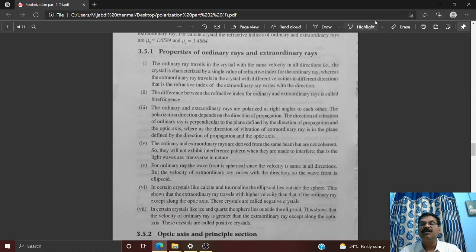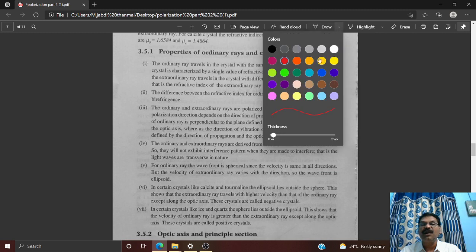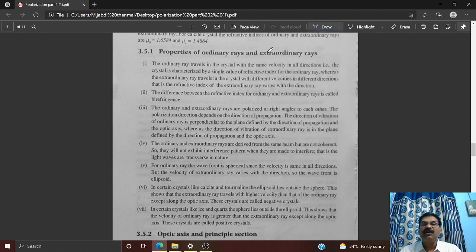Now we are going to enter into the properties of ordinary and extraordinary rays. Is it clear? Let us see this. The properties of ordinary rays and extraordinary rays. The first point is telling like this. The ordinary ray travels in the crystal with the same velocity in all directions.